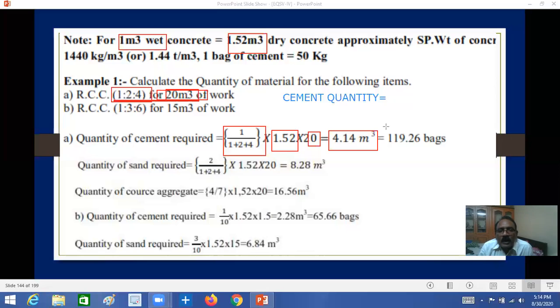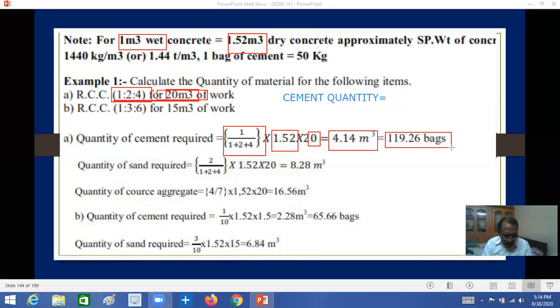From that you can calculate how many cubic meters of cement, and ultimately you will get 1.9426. You can use a calculator and calculate.